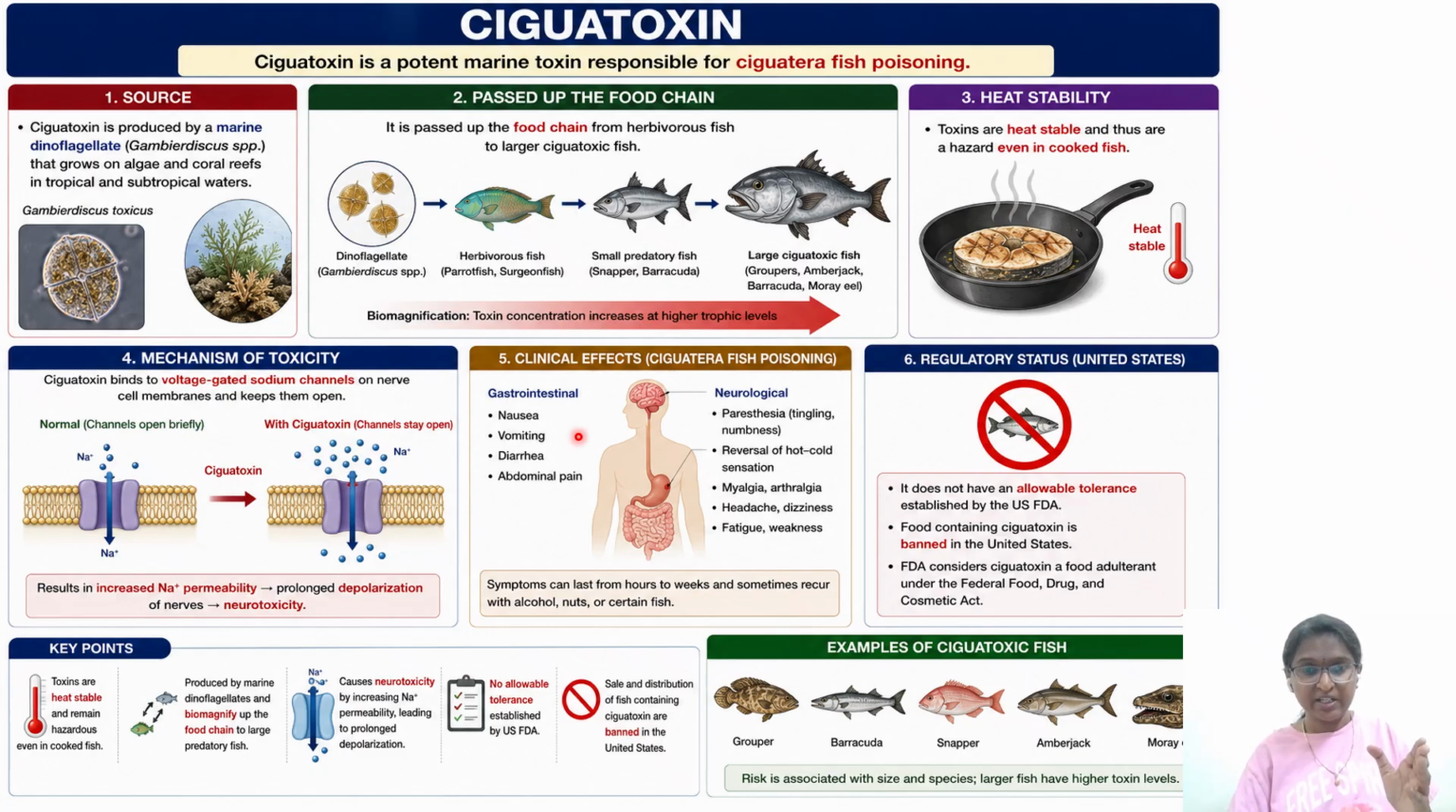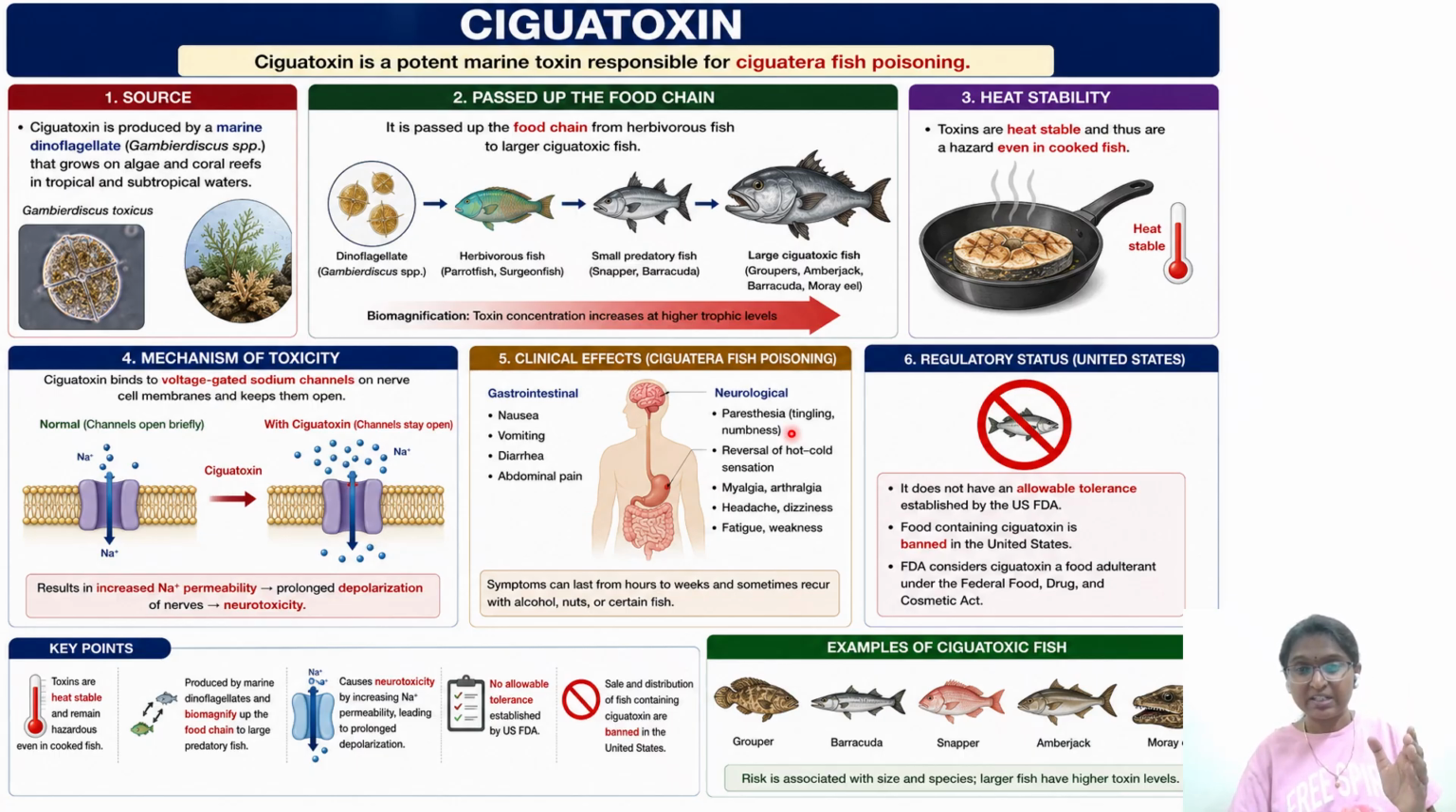Clinical effects we'll see: how it is going to affect you by consuming this ciguatera poisoning fish. It is going to affect your stomach, causing nausea, vomiting, diarrhea, and abdominal pain. And then neurotoxicity, since neurotoxicity is your target organ.